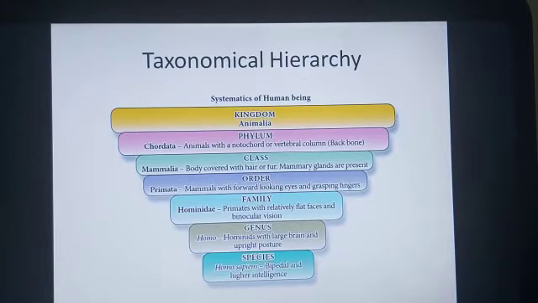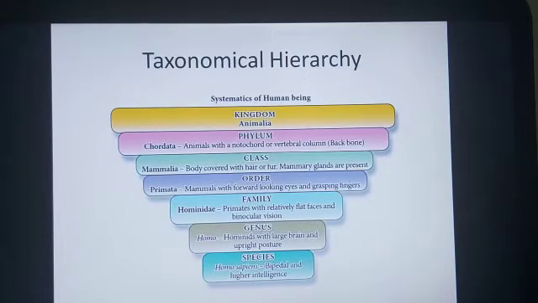After class comes the order. For example, when we are discussing Homo sapiens, this class Mammalia has various orders, and we belong to the order Primata. So mammals with forward looking eyes and grasping fingers belong to the order Primata. Now after order is family. These orders are subdivided into families, an example being Hominidae, that is primates with relatively flat faces and binocular vision. After family comes genus.